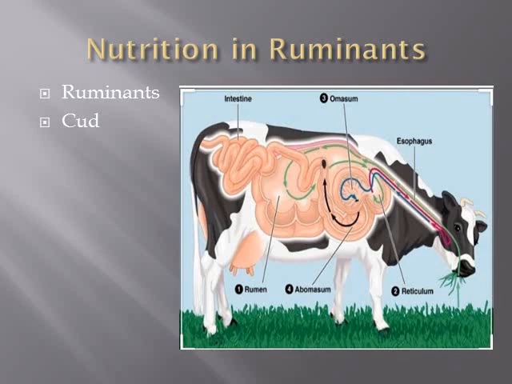So from reticulum, it again enters the mouth and is converted into a soft pulp, that is called curd, which is partially digested. Now it is chewed thoroughly in the mouth, and that chewing process is also known as rumination.